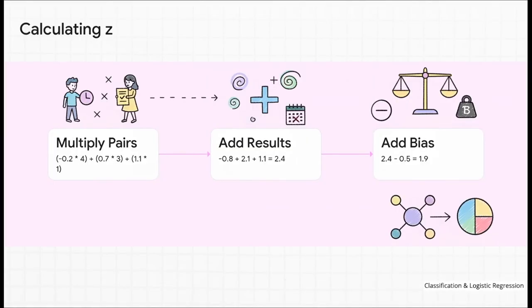So, following the steps of the dot product slowly and methodically. Step 1, we multiply our pairs. -0.2 times 4 usage hours, plus 0.7 times 3 tickets, plus 1.1 times 1 late payment. Step 2, we add those specific results together. -0.8 plus 2.1 plus 1.1. That gives us 2.4. Step 3, we add our bias of -0.5, and there we have it. We arrive at our raw score. z equals 1.9. See, just multiplying and adding.